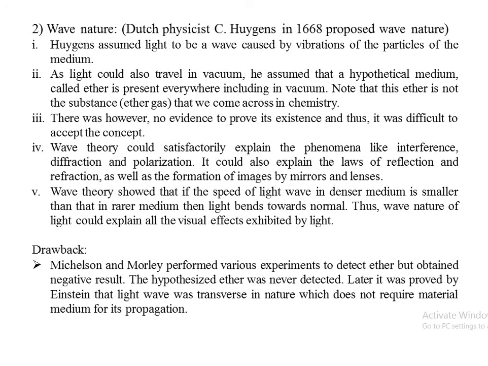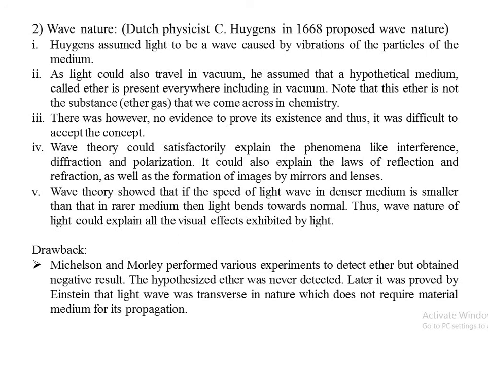But wave theory could satisfactorily explain the phenomena like interference, diffraction, and polarization, which were not explained by the corpuscular theory of light given by Newton. Again, it also satisfactorily explains the formation of images formed by mirrors and lenses. Wave theory showed that if the speed of light wave in a denser medium is smaller than that in a rarer medium, then the light bends towards the normal. Thus, the wave nature of light could explain all the visual effects exhibited by light.